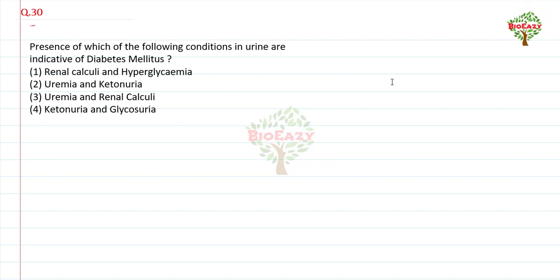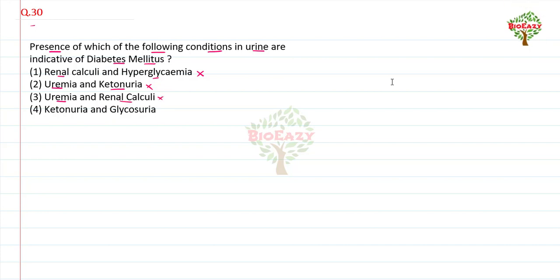Next, question number 30: presence of which of the following conditions in urine is indicative of diabetes mellitus. Number one option, renal calculi and hyperglycemia, no, it is incorrect. Number two, uremia and ketonuria, it is also incorrect. Number third, uremia and renal calculi, it is also incorrect.